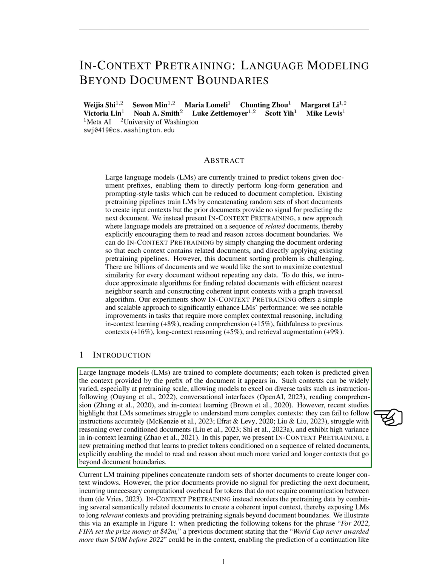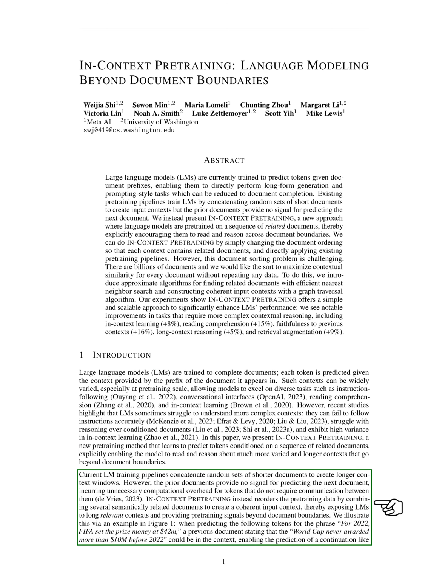Our new method, in-context pretraining, addresses this issue by training the model to predict words based on a sequence of related documents, rather than just a single document. This allows the model to understand and reason about more complex contexts that span multiple documents.